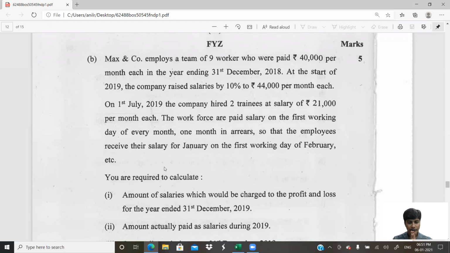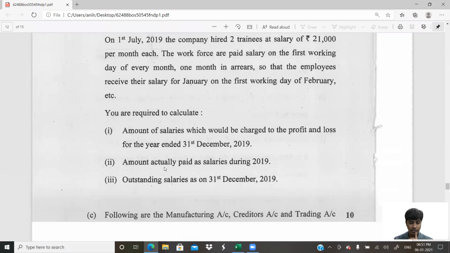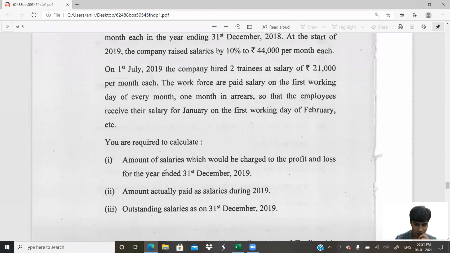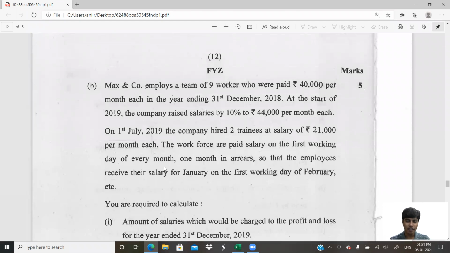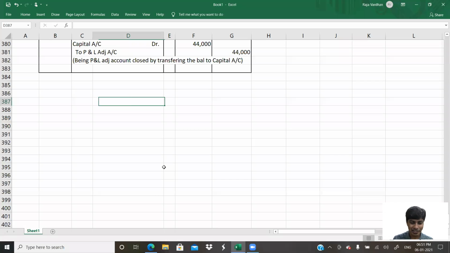5B is again a 5 marker. Max and Company. This is a little interesting one. A lot of students found this little tricky. They wouldn't have found these type of questions usually in the examination. This is one part of the adjustment that we usually do in a final accounts chapter or in a chapter of NPO. This tests your skills in computation in relation to our payment concept and accrual concept. So how much is accrued, how much is paid, how much relates to this year, how much is prepaid, and that sort of a concept. Very interesting one. Let us do this one.